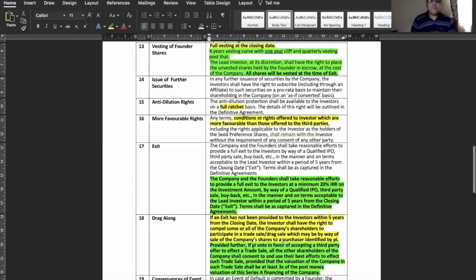But the idea is that if you read the clause carefully, it says that the founder should make reasonable efforts to provide a full exit. The founder should make some good efforts to give an exit, and not be reluctant to make an exit. So this is a clause which you can argue or not argue, and adjustments can be made to it accordingly.